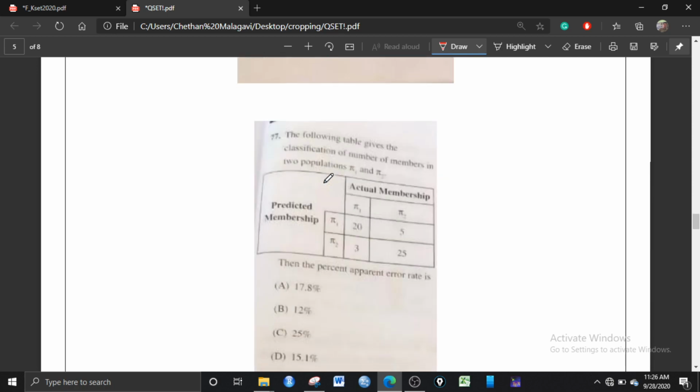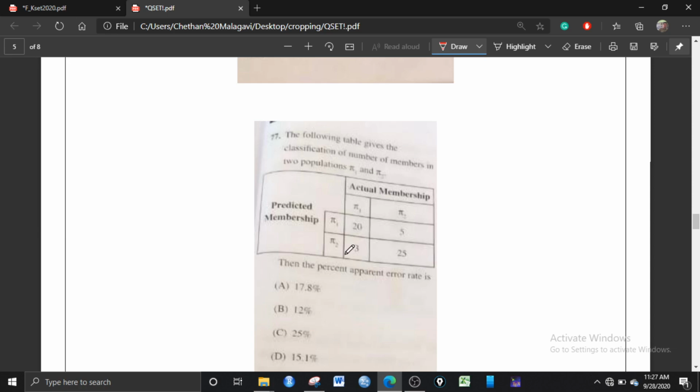And here a question on classification has been asked. It's a very straightforward question. The following table gives the classification of the number of members in two populations, pi 1 and pi 2. Here it is the actual membership and predicted membership. So first you have to take the total of this, 20 plus 5 plus 3 plus 25. Take the total, that is the denominator.